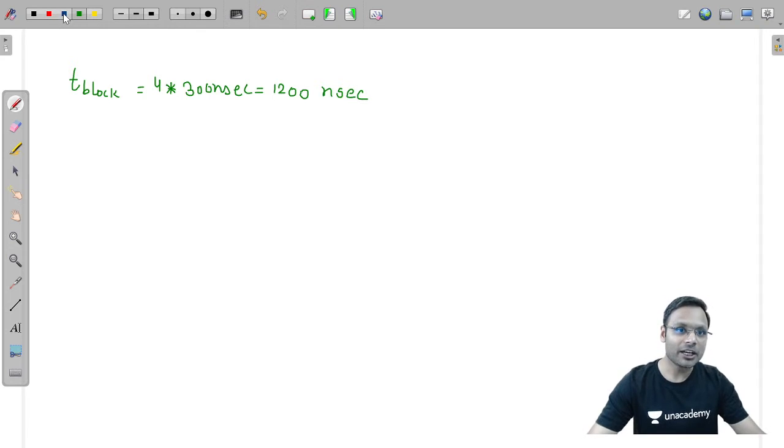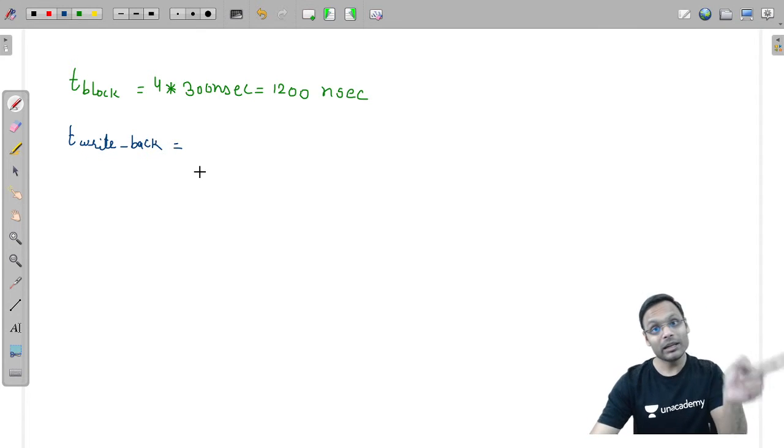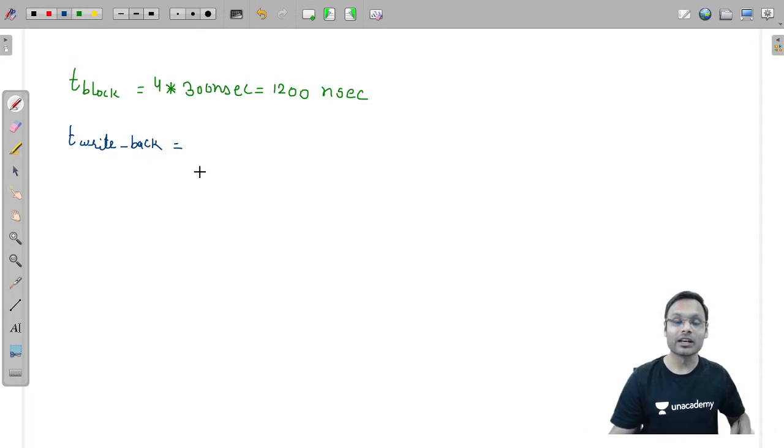अब बात करते हैं राइट बैक का टाइम कितना लगेगा। T write back will be how much. T write back will be dependent on how many percentage of the blocks to be written back.